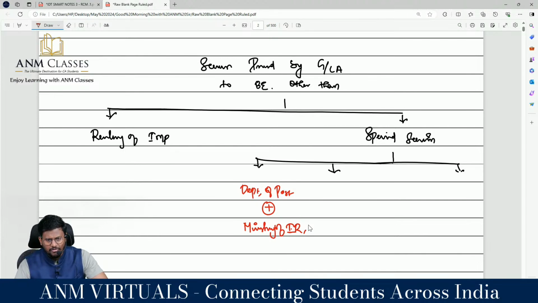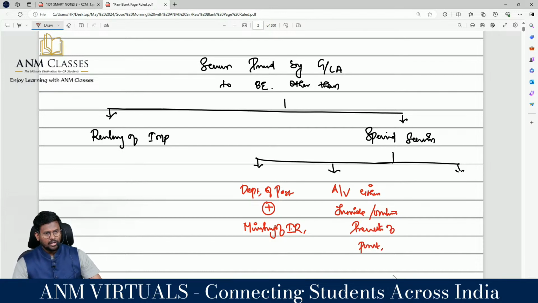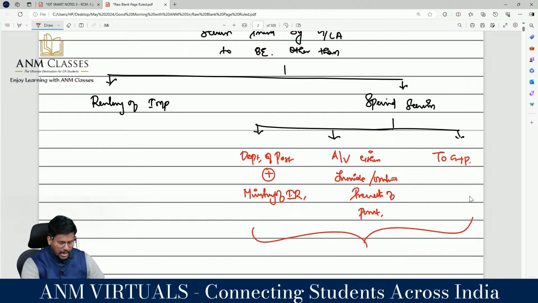Services provided by government or local authority in relation to aircraft or vessel, either inside or outside the precincts of the port. Are you really with me? Sir, the next one, the third one, transportation of goods and passengers. For these three items, we have to apply the forward charge mechanism. For the remaining items, we have to apply the reverse charge mechanism.